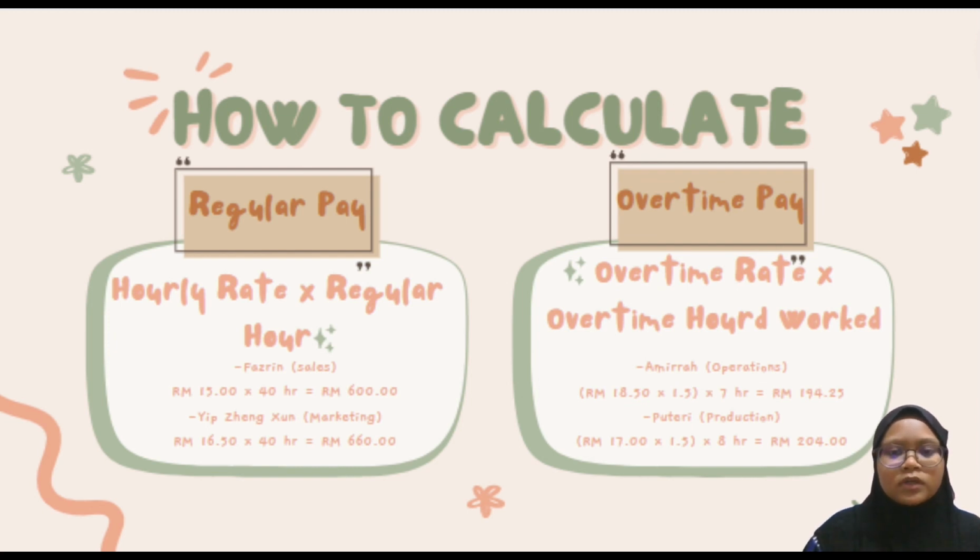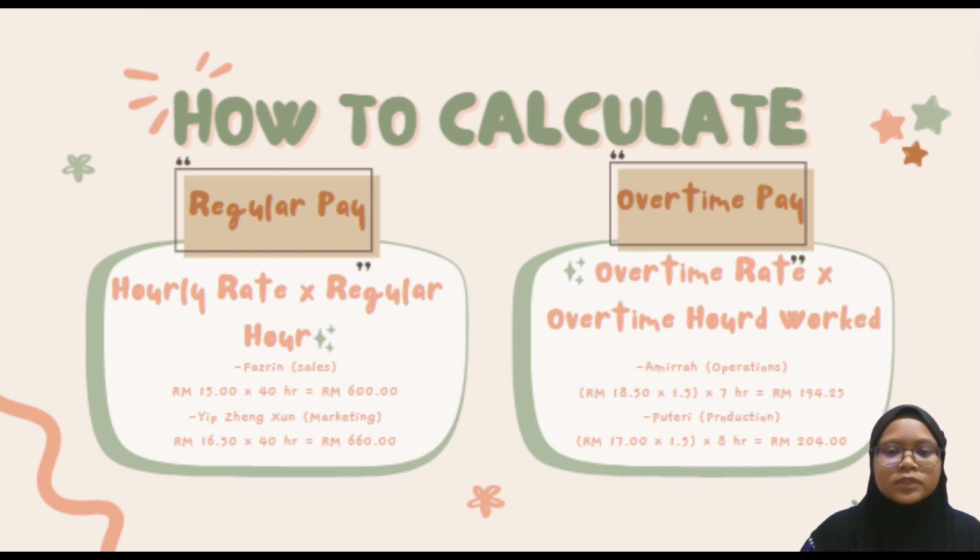Next, I will explain how to calculate the overtime pay. The formula for overtime pay is overtime rate times overtime hours worked. For example, AMIRRAH, 18 ringgit 50 cents times 1.5, which is our overtime rate, and times 7 hours, and the answer is 194 ringgit 25 cents.